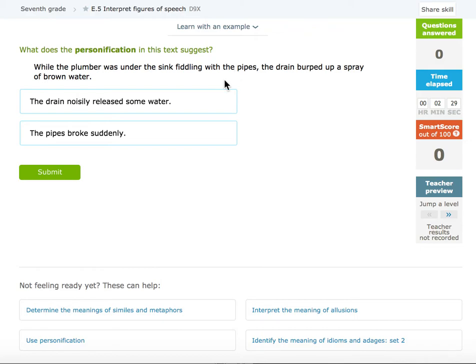Let's try a couple more together. Again, I'm reading this green question. What does personification in this text suggest? First step, find the personification. Second step, interpret it. What does it mean? While the plumber was under the sink fiddling with the pipes, the drain burped up a spray of brown water. Think to yourself, I'm looking for personification, so I'm looking for a non-human item that's given a human characteristic. What non-human item is given a human characteristic here? Think to yourself.